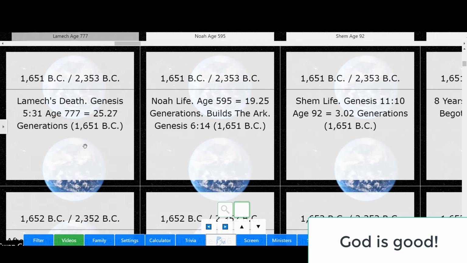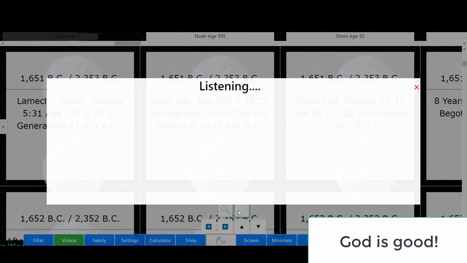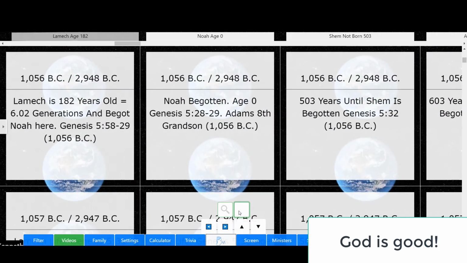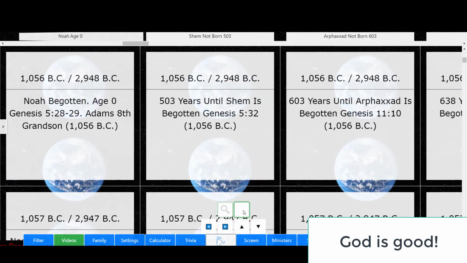All right, we're going to go back up to Noah because that's the next person. Noah was born the year 1056, so let's go back. Search 1056 BC. Okay, we're here. We're going to Noah. We went over one, and Noah's begotten here, Adam's 8th grandson.